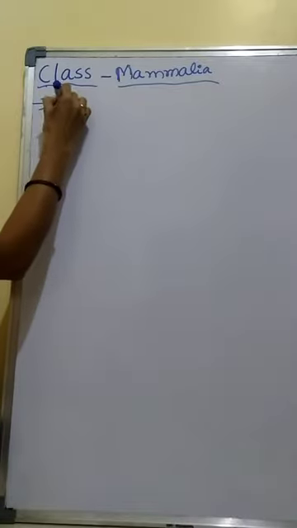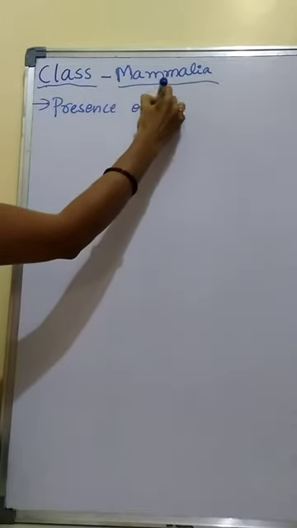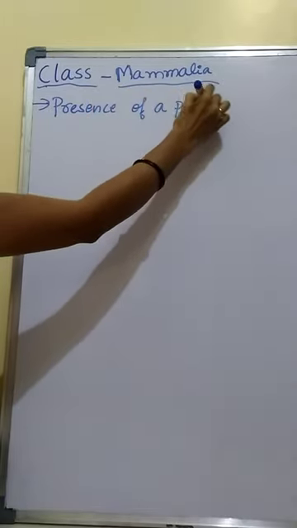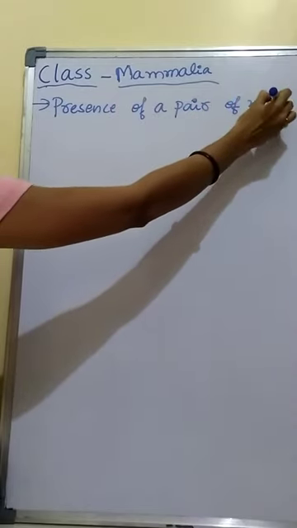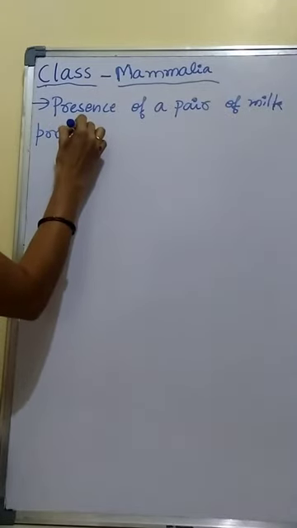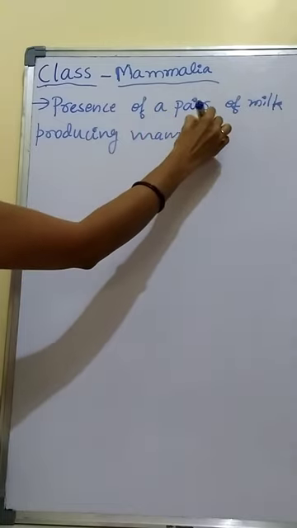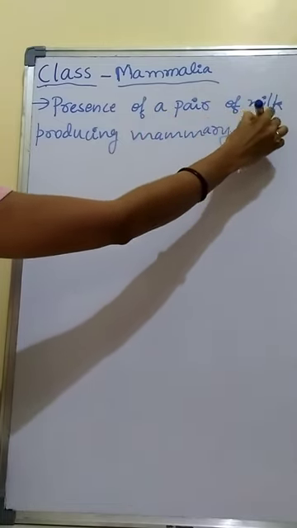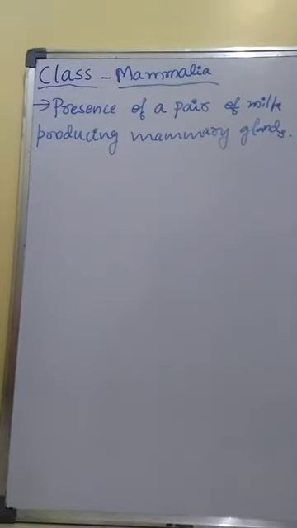The main characteristic feature of Mammalia is the presence of a pair of milk producing mammary glands.